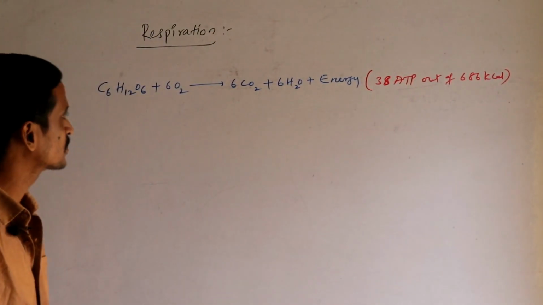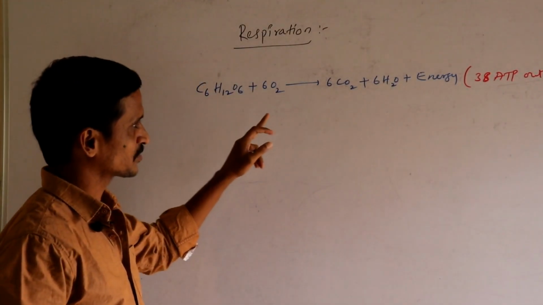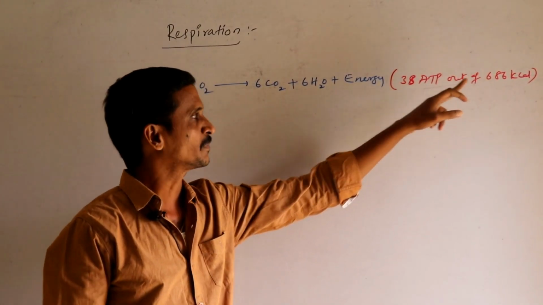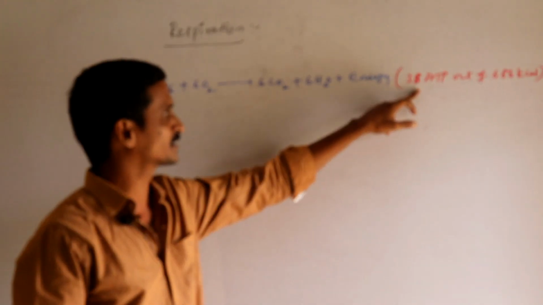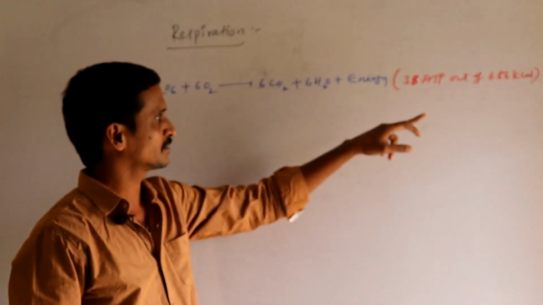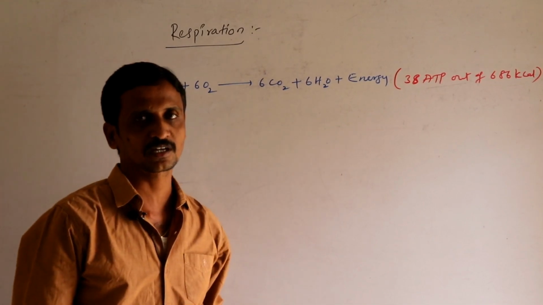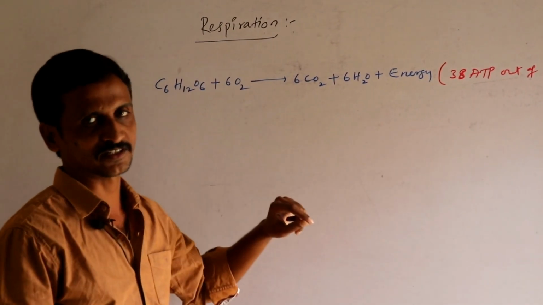That means when one glucose is oxidized, actually 686 kilocalories of energy is released, but we are able to utilize only 38 ATPs. We will discuss how these 38 ATPs are produced when we go through the mechanism of respiration.